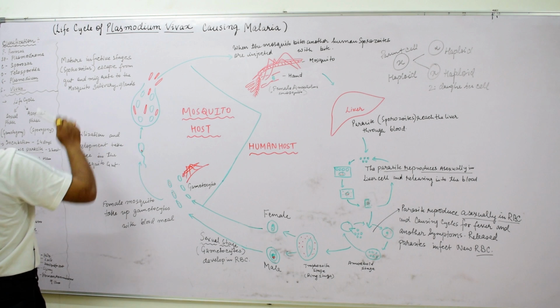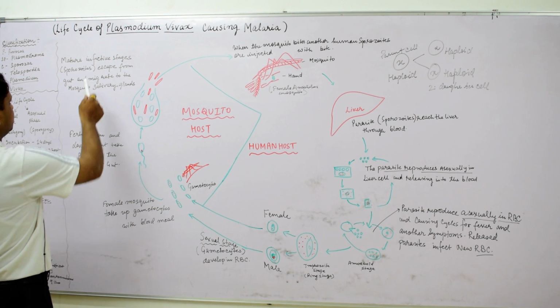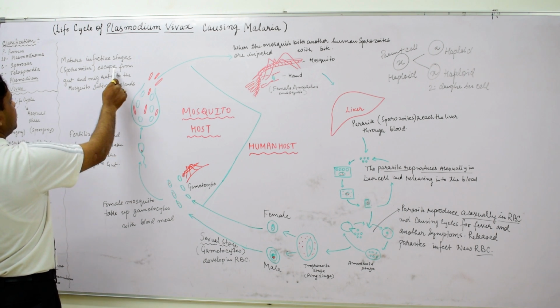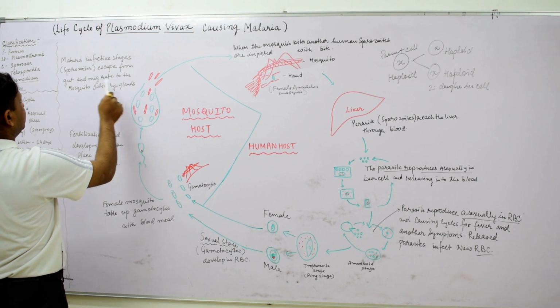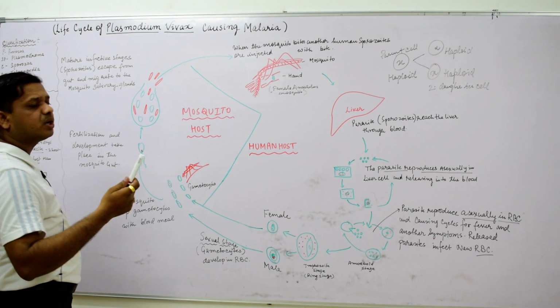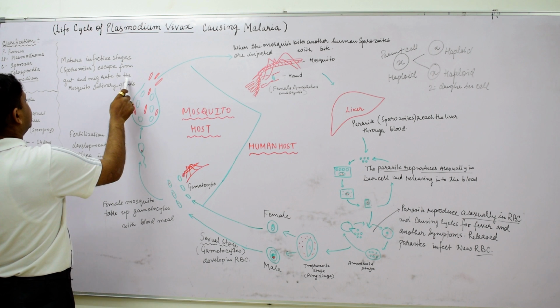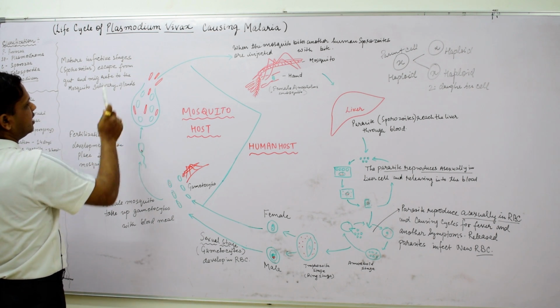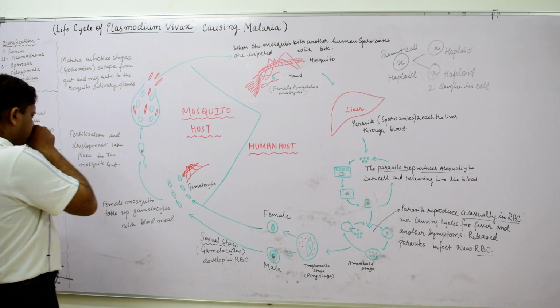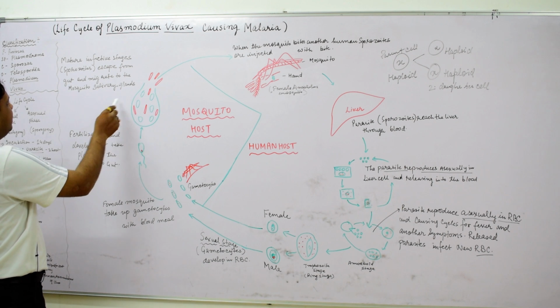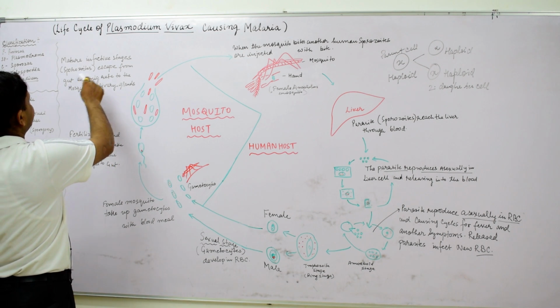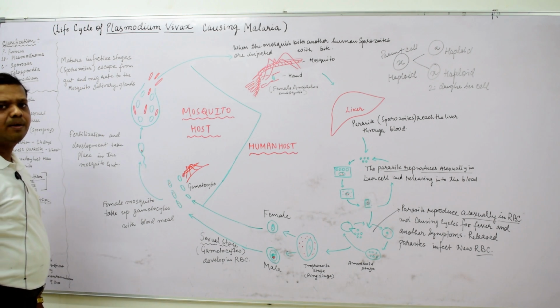After that, the new infective stage, the sporozoite, forms, escapes from the mosquito gut, and migrates to the mosquito salivary gland. So the salivary gland gets enriched with the sporozoite pathogen.